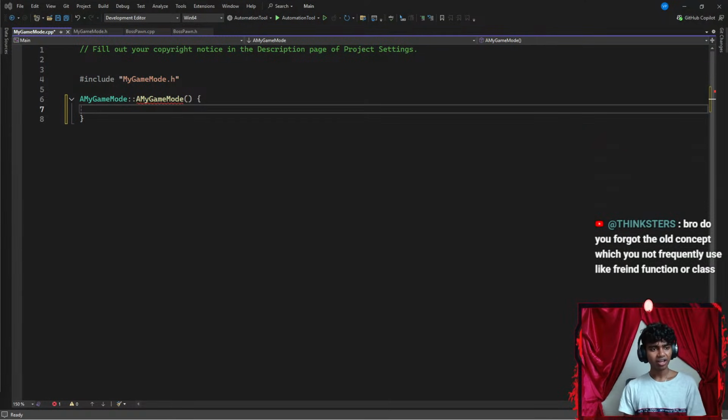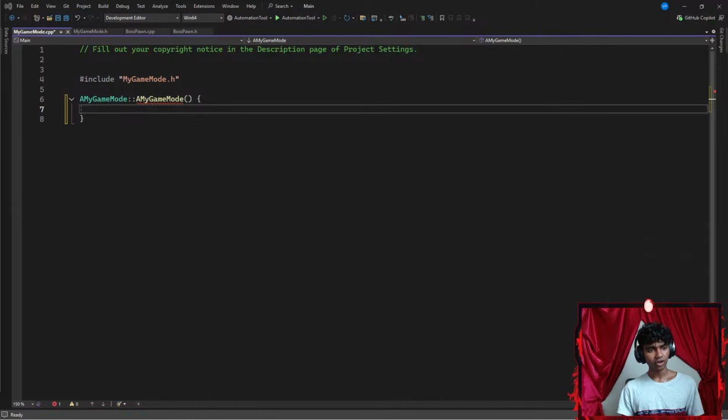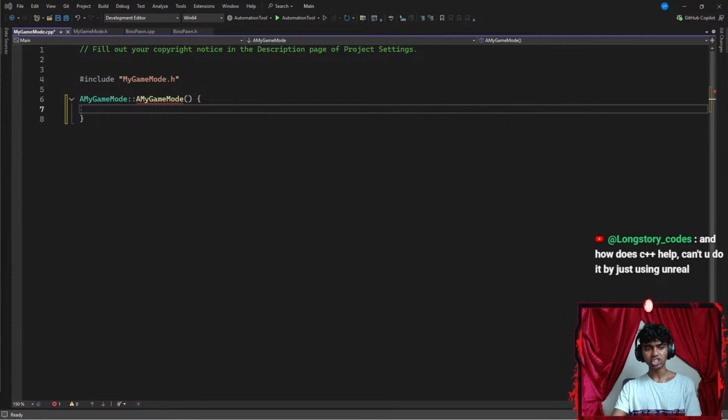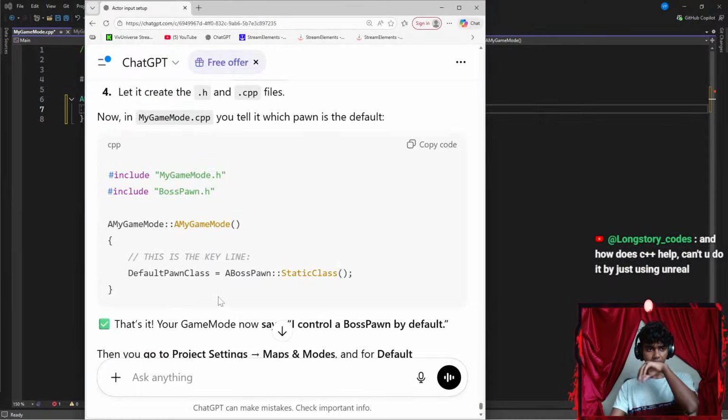Doing great. Okay, bro, how do you forget old concepts which you don't frequently use, like friend function or class? Honestly, I do forget old concepts if I don't practice them. But once we go through the code, if we learned the basics really well, a quick brush up by doing a few questions or adding code that consists of that topic could jog our memory. I think it might be different depending on the person as well.